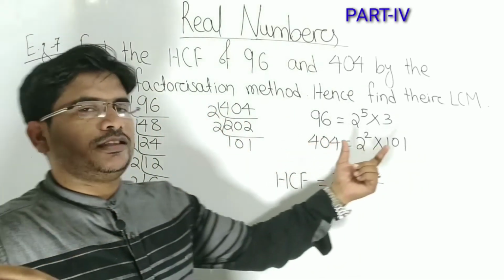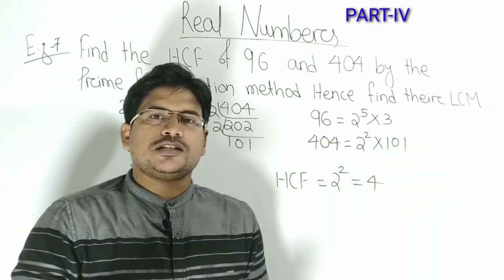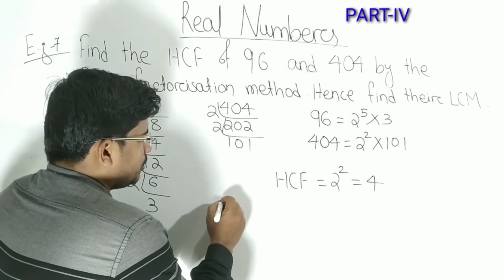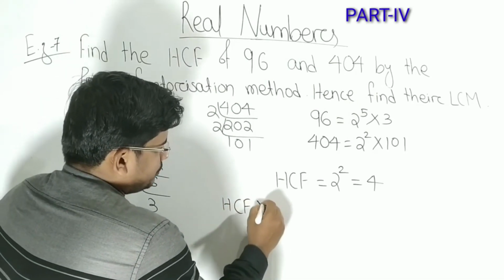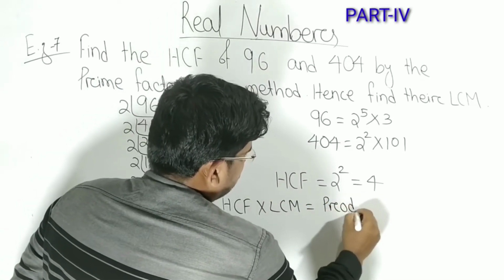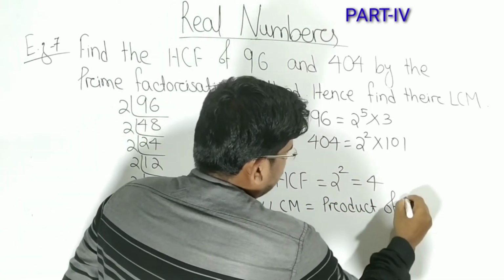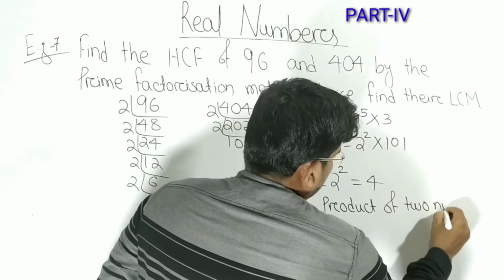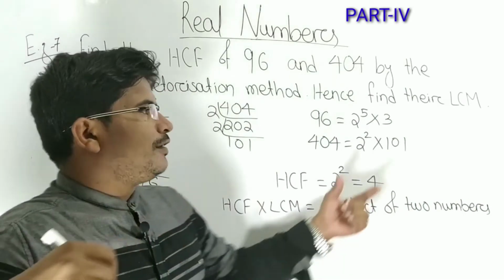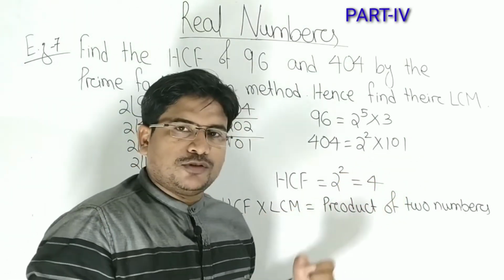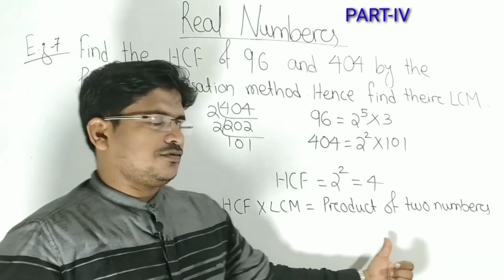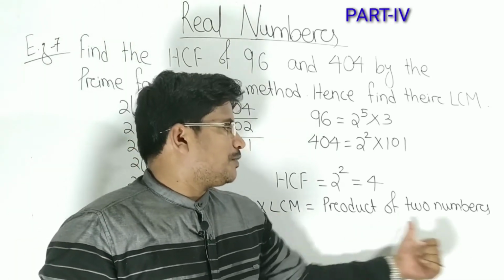Now we are going to find their LCM. To find the LCM, one formula is there. The formula is like this: HCF into LCM equal to product of two numbers. So if we have the HCF and we are going to find the LCM, we have to divide the product of two numbers by the HCF.